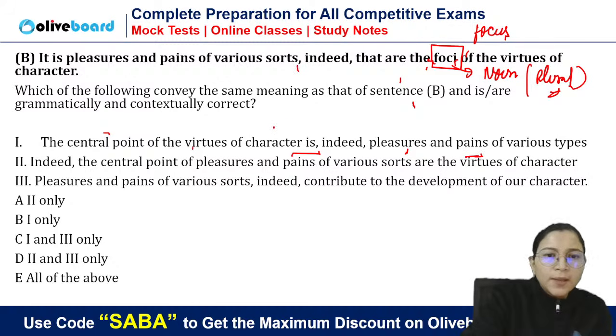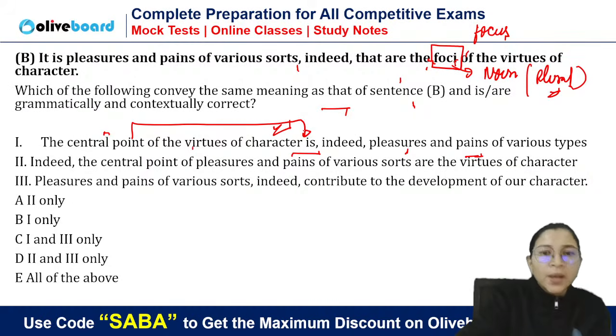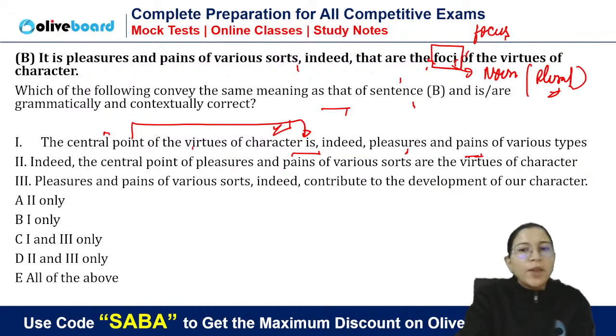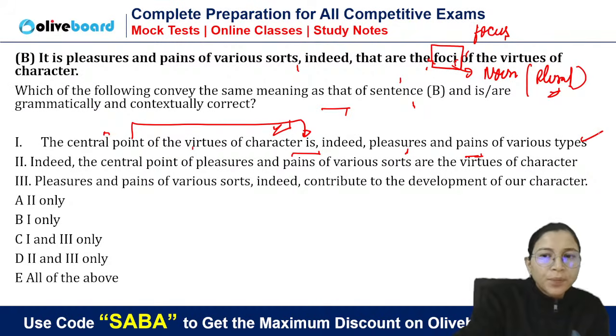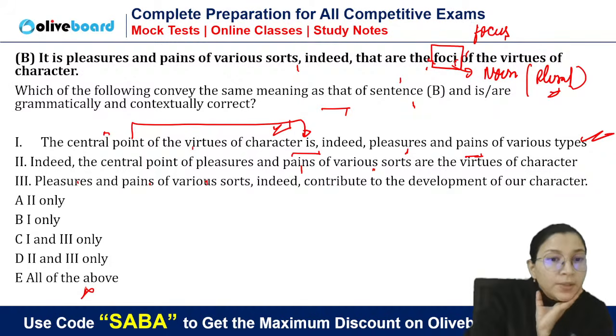Isn't it carrying exactly the same meaning? Because we have to tell the meaning, and grammatically also it is correct, because the subject is "point". The central point of virtues of character is indeed pleasures and pains of various types. It is absolutely right. Okay. Same meaning we have to tell. Indeed, the central point of pleasures and pains of various sorts. Now, is the second also correct? Those who are saying E. Central point of pleasures and pains, or the central points of the virtues of character? Tell me.